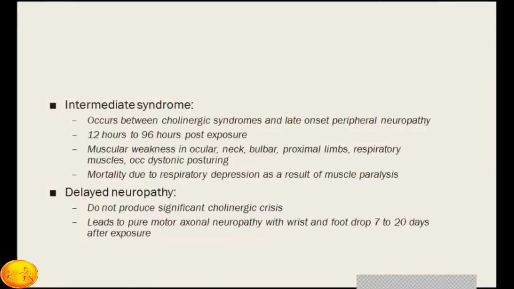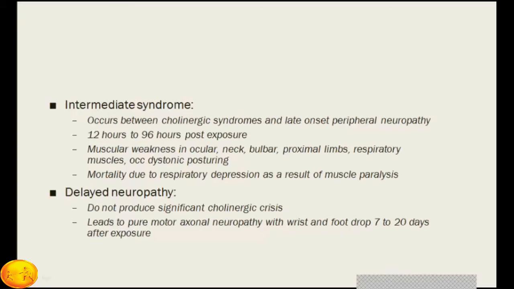What is the intermediate syndrome? It occurs between cholinergic syndrome and late onset polyneuropathy. So it is intermediate. It occurs usually after 12 hours to 96 hours after exposure to poison. Muscle weakness in ocular, neck, bulbar muscles, proximal limbs, and respiratory muscles are very common with occasional dystonic posturing. The mortality due to respiratory depression as a result of muscle paralysis occurs during this syndrome.